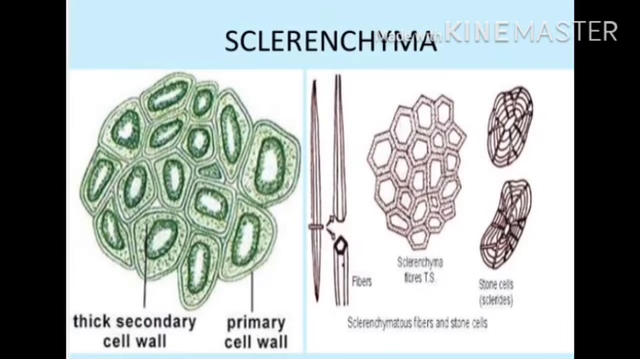Now the another or third type of permanent tissue is sclerenchyma. It is the tissue which makes the plant hard and stiff. We have seen the husk of a coconut. It is made up of sclerenchymatous tissues. The cells of these tissues are dead.